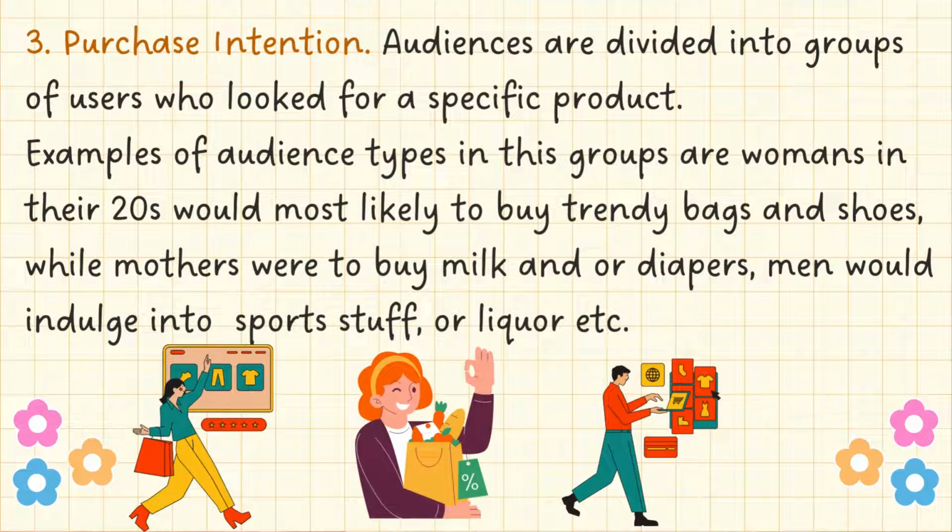So, after demographic and interest is the purchase intention. Audiences are divided into groups of users who look for a specific product. Examples of audience type in these groups are women in their 20s would most likely buy trendy bags and shoes, while mothers would buy milk or diapers. Men would indulge in sports stuff or liquor, etc.